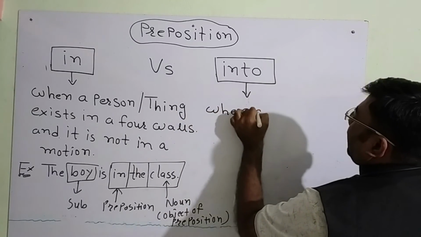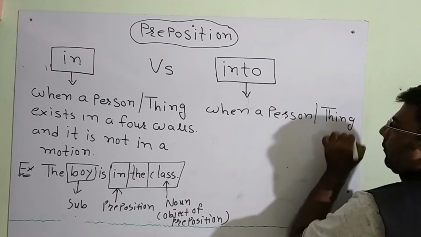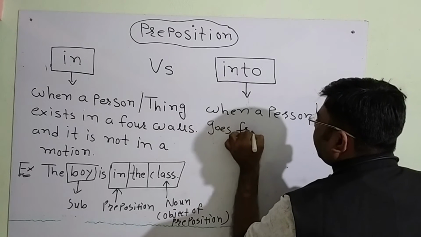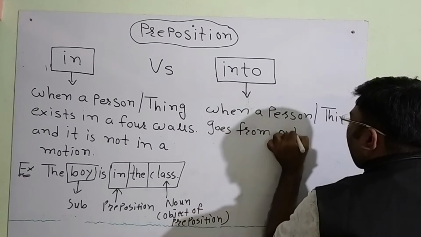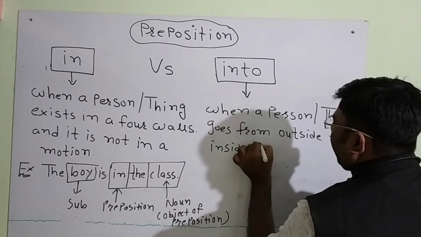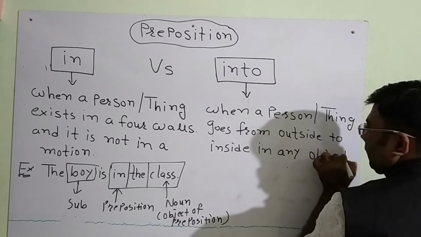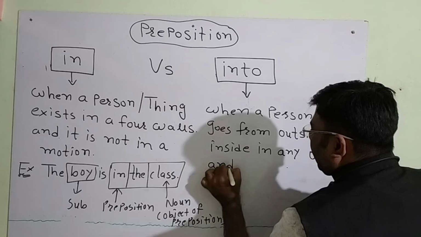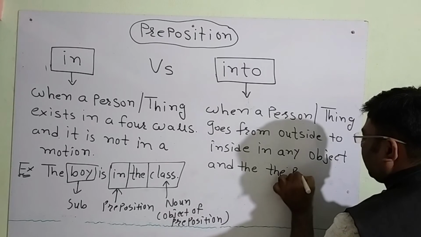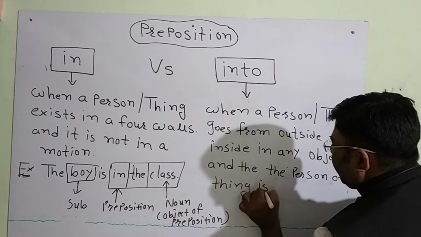When a person or thing goes from outside to inside in any object, and the person or thing is in a motion.